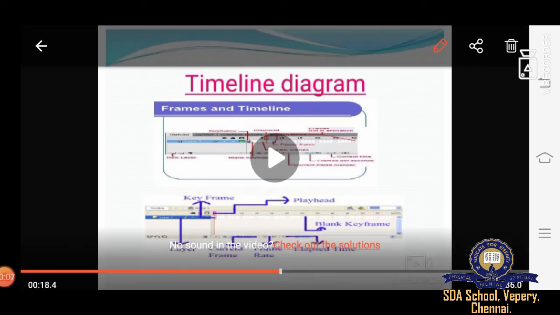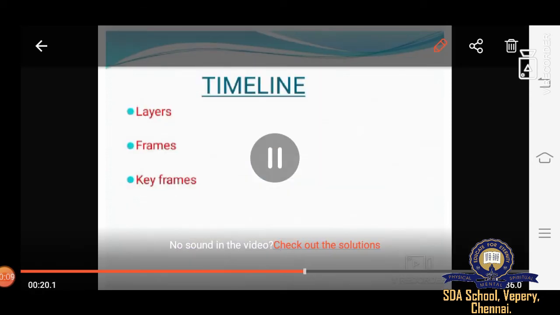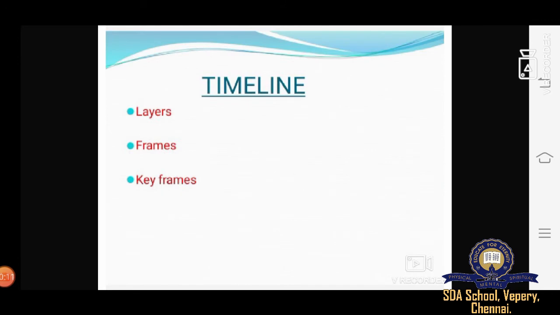I hope students you have understood this. Now we are moving on to the timeline. Under this, these are the topics that we are going to learn. The first one, layers. Second one, frames. And third one, keyframes. So these are the three topics we are going to study under timeline.